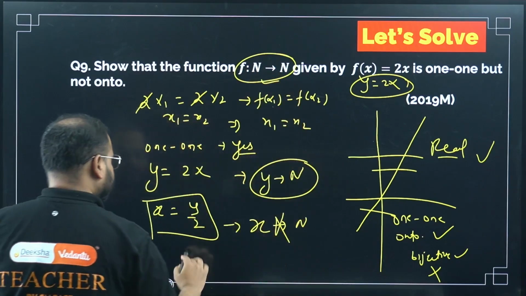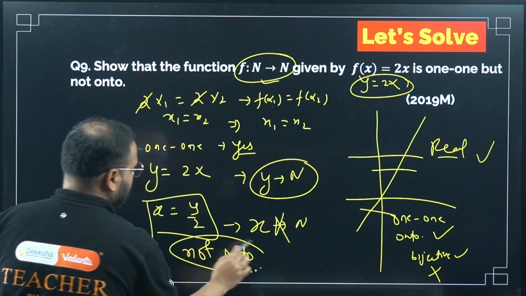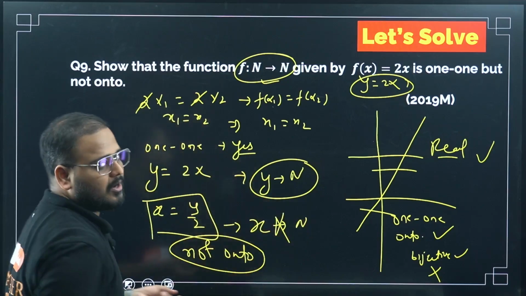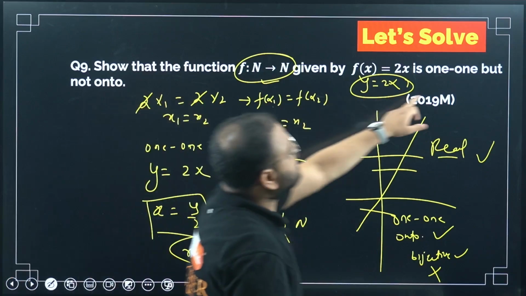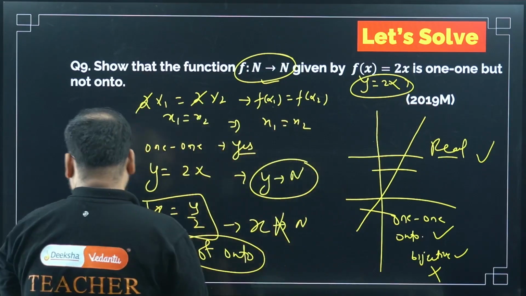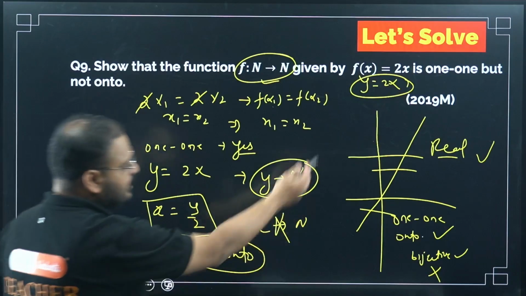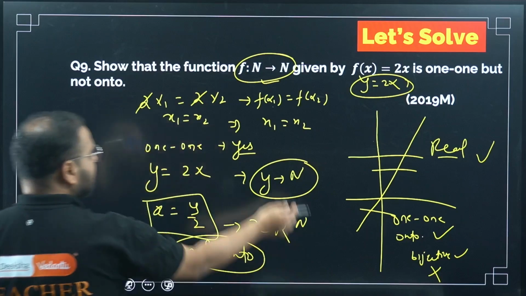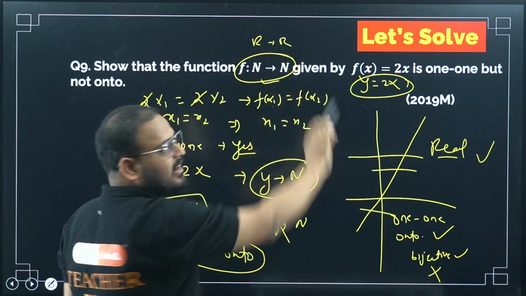So it means not onto. It is 1-1 but not onto. It means it is not a bijection. We proved that it is 1-1 but not onto. Question is complete. Let's move on. Good question, because if you take the graph, it simply says 1-1 onto. But there is a condition given: only if it was R to R could I take it as 1-1 onto.